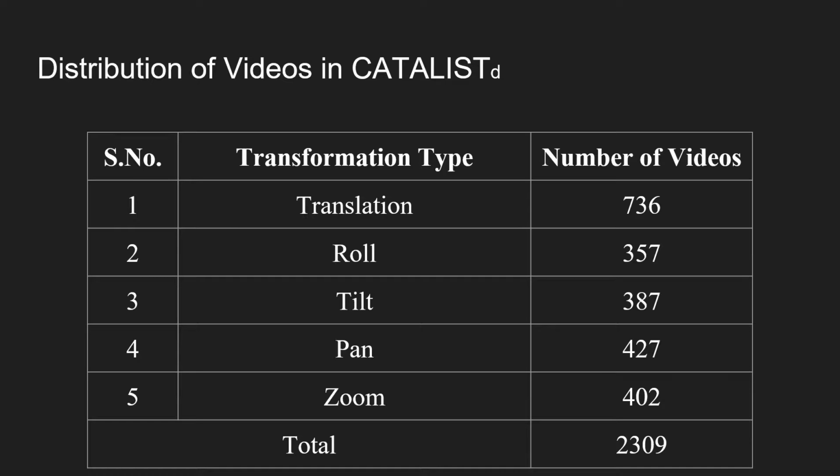Similarly, we have roll in clockwise as well as anti-clockwise direction. That's why we have total of around 400 videos. And similar trend is there for tilt, pan, and zoom videos. In total, we observe that we have around 2309 videos.